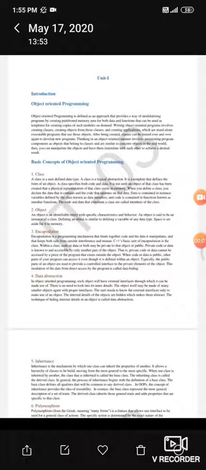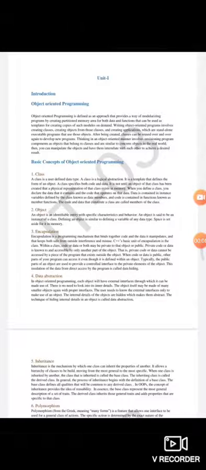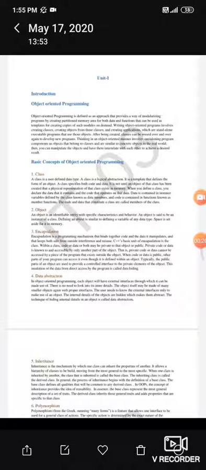So in today's tutorial, we will start off with the introductory section of object-oriented programming languages. In today's scenario of software development, every software development programming paradigm is being replaced by object-oriented concepts. As we can see, most programming languages made today